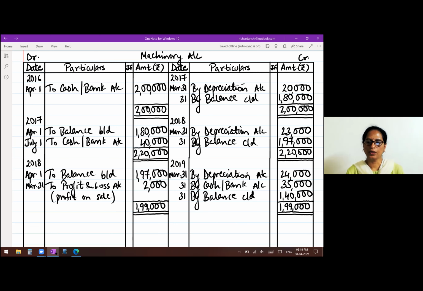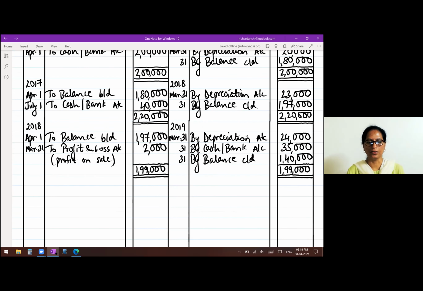There is a balance, bring it down to the next year. Just you have to bring down the balance and keep since it is there. So 1st April to balance brought down 1,40,000. For the businessman, the accounting will continue. For us, they have asked only for 3 years. So we have shown for 3 years and balance is there, so bring it down.